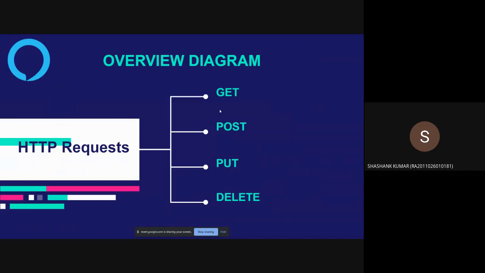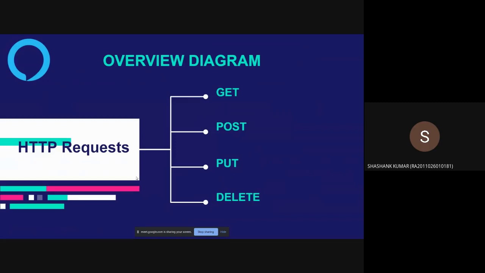I think it is pretty evident from the name that the get request will fetch data. The post request will put some data, that is, it will store data. The put request will update the data, and the delete request will obviously delete the data. Let's take an example. You head on over to Alexa Dev SRM's Instagram page, and you see that there's a cool post, and you want to comment something. You click on the comments button, and you see that there are multiple comments.